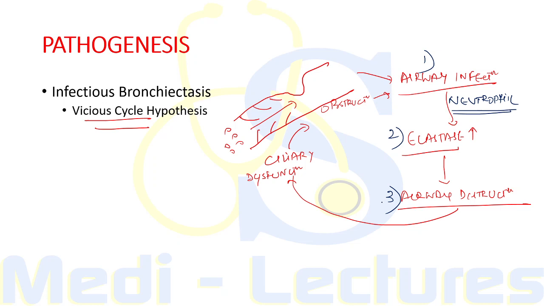Now, the airway destruction leads to ciliary dysfunction, which further leads to obstruction, and the obstruction with stasis will further lead to airway infection. So, this is the vicious cycle. The etiology can be considered out of any of these 5 steps. If any of these 5 steps is impaired, it will lead to bronchiectasis. So, the airway infection can be caused by organisms, as we have discussed.